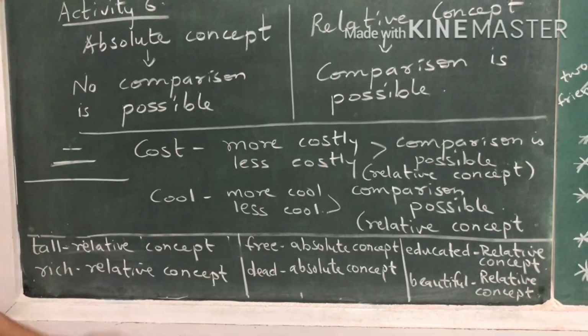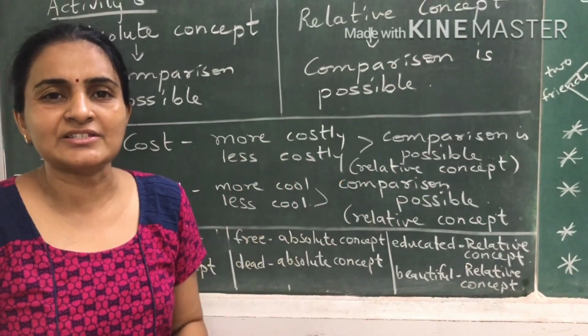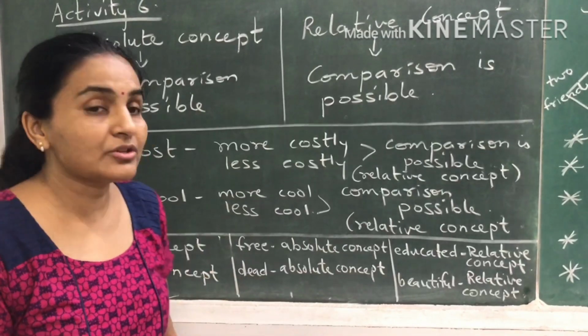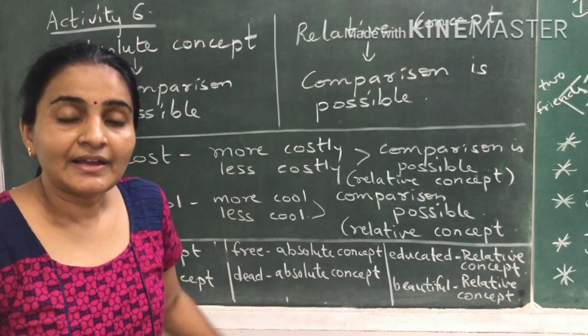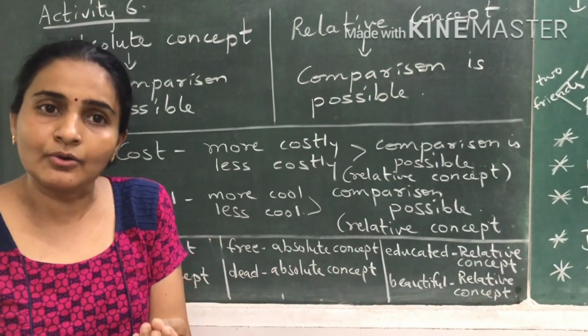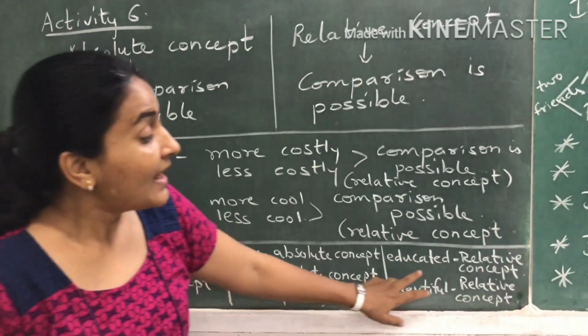Rich, I have already explained to you. Now free. Can something be more free or less free? No. Free means free. So that is an absolute concept. Dead. Can there be comparison? This is more dead and this is less dead? No. Dead means dead. Okay. So dead is an absolute concept.